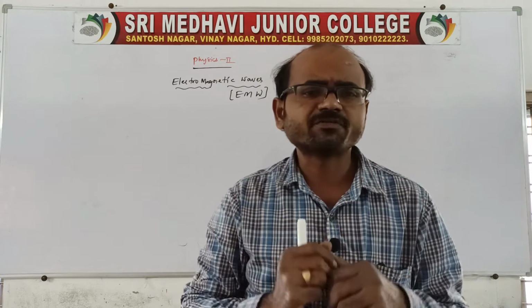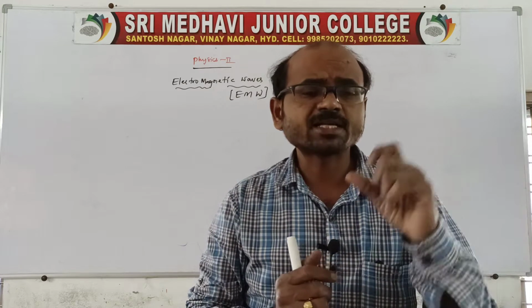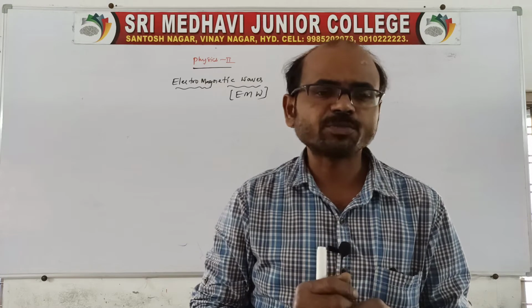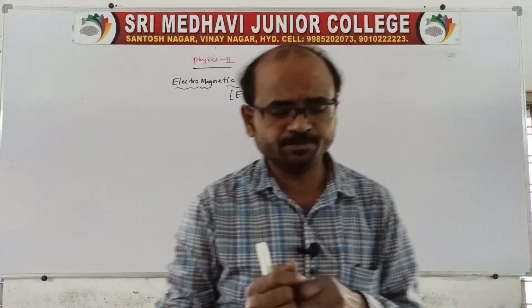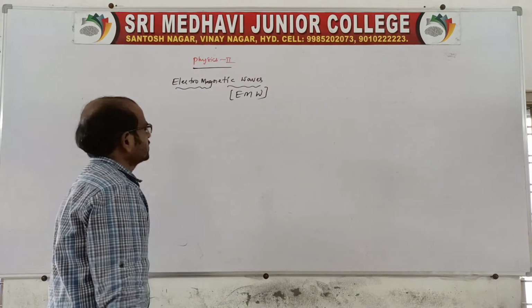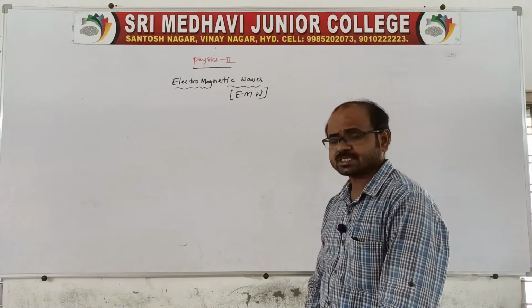The electromagnetic wavelength spectrum, visible light, belongs to 400 nanometer to 700 nanometer. The wavelengths of all electromagnetic waves, X-rays of course, X-ray is also an electromagnetic wave. Sir, how are electromagnetic waves produced?